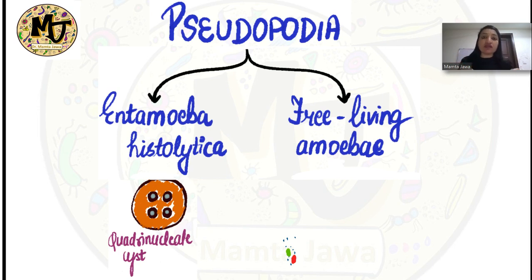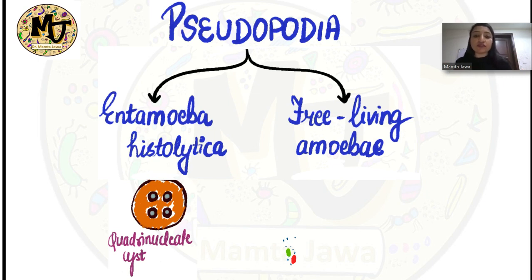And we, the human beings, get infected most commonly by consuming or ingesting this quadrinucleate cyst in contaminated food or water. That is the most common mode of infection. All right, then less common modes of infection in case of Entamoeba histolytica include homosexuals, where orogenital or anogenital intercourse can also lead to infection. All right, and then very rarely flies and cockroaches can serve as mechanical vectors. Okay, so these are rare, but most commonly this organism is going to infect humans by consumption of contaminated food or water. Okay, that is fecal-oral route.